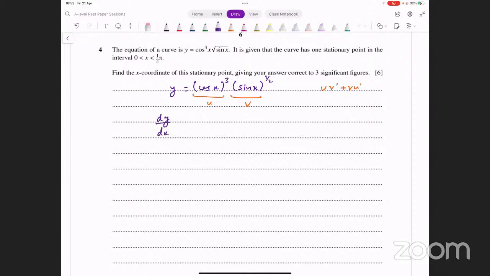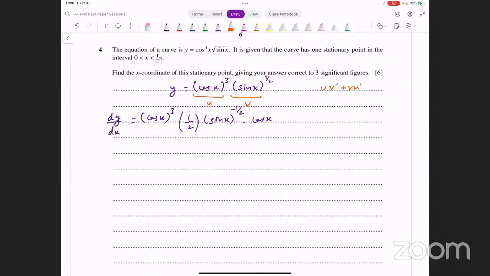Let's see what dy over dx turns out to be. U as it is, so that means cos of x whole cube as it is into the derivative of v. What will be the derivative of sin x whole raised to power 1/2? We multiply by the power, the power rule applies first, multiplied by 1/2, and then sin x remains as it is. From the power of sin x, 1 is subtracted and here we get -1/2. And then you have to multiply with the derivative of the base of the power. What will be the derivative of sin x? Cos x. You also have to multiply by that. This is uv dash. Okay, this part is just uv dash.